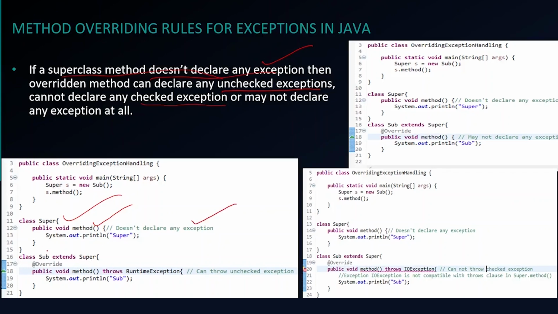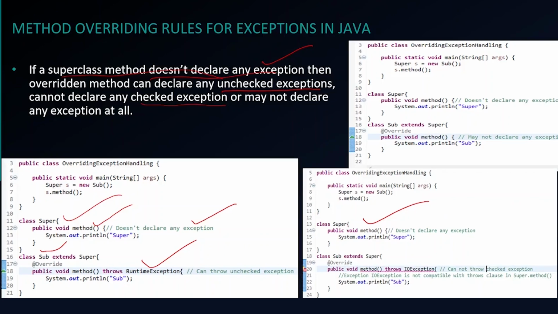And we are having a subclass which extends the superclass, and we are here overriding this method. Now, as per the rule, the overriding method can throw unchecked exceptions. Here runtime exception is an unchecked exception, so it can throw it. But it cannot throw any checked exception. In the superclass, the method is not declaring any exception.